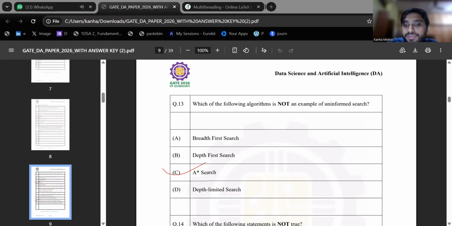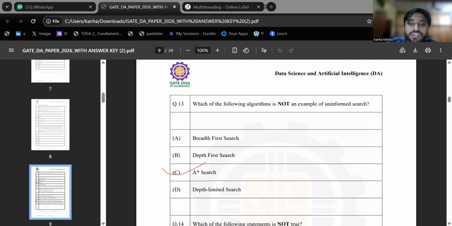What is A star? A star uses a heuristic approach. It has an intelligent path choosing algorithm, and it always estimates the goal. And depth limited search is like depth first search only, but there is a depth which is set, like okay, it will go up to three levels only. At the end the tree also has levels. This is level one, for example. This is level two. So if I put a check that after level two you are not going, this will become depth limited search.